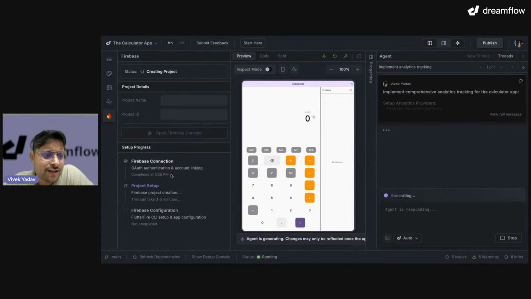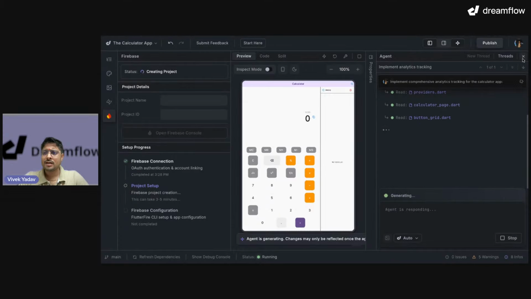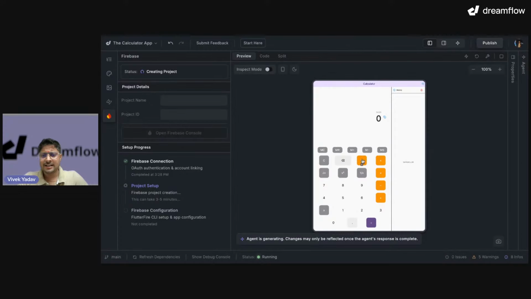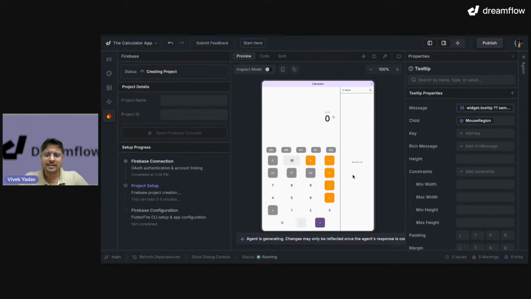It is creating a new Firebase project. That's good. So right now, at one part, the Dreamflow is creating the Firebase project, and at the other end, the agent is doing its work of implementing analytics. Okay. I can close this agent. I can click on it again to bring it back. Okay. I can double click on any item and look at the properties.